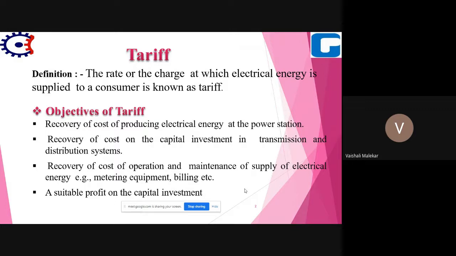So, what are the factors which are included in this tariff? Because whatever electrical energy we are consuming, for that we are paying. So if we are paying, what are the factors which are included in our electricity bill?